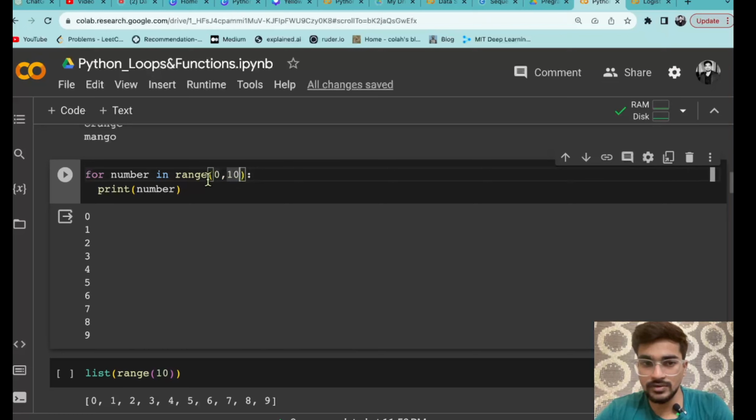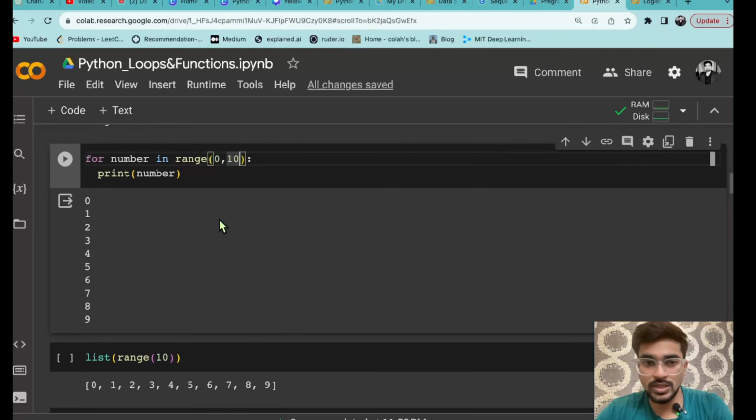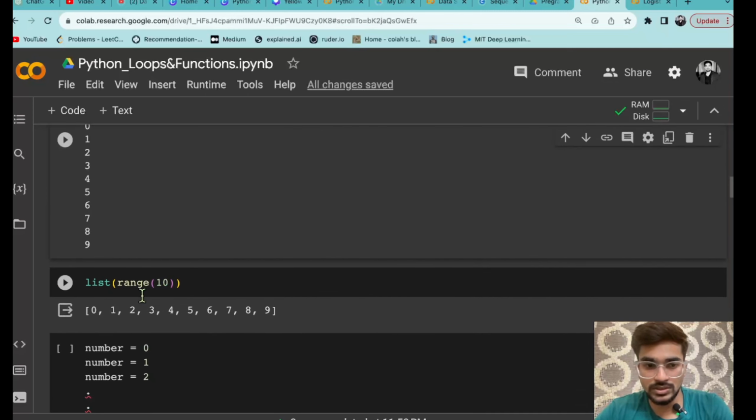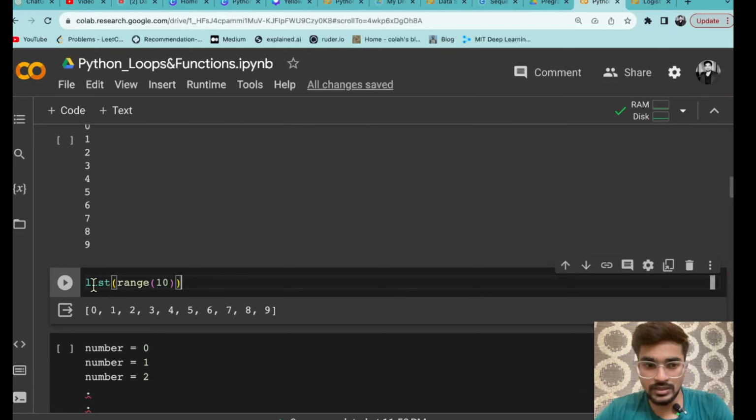So it will start from 0, 1, 2, 3. If you want to see how it is generating, you can just print that. You just have to convert that into a list first.